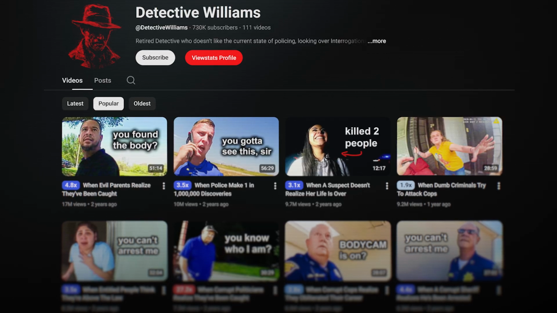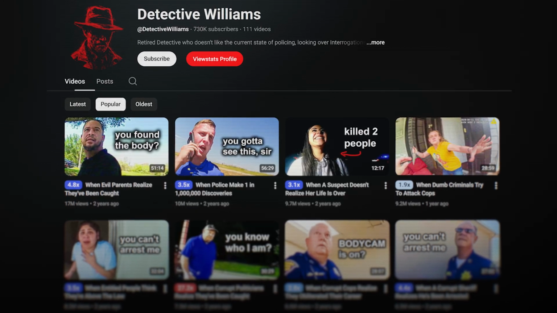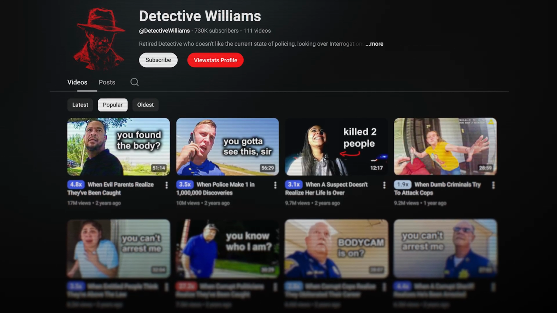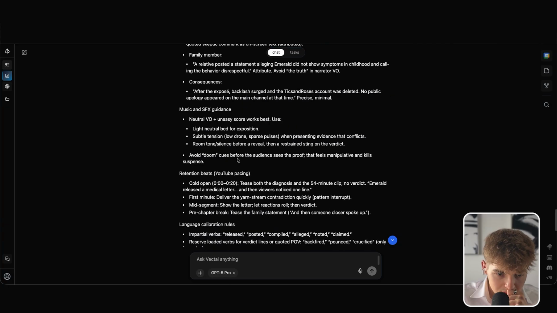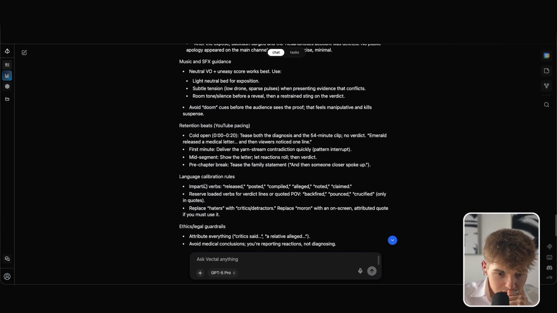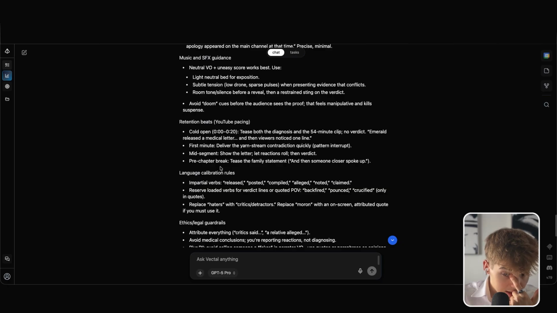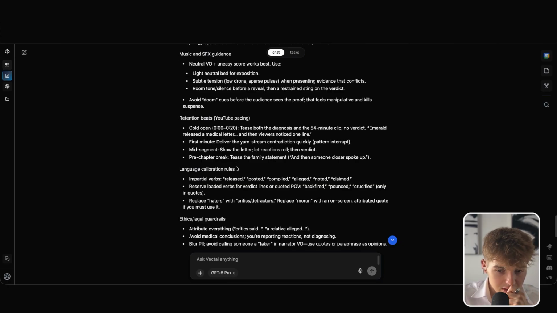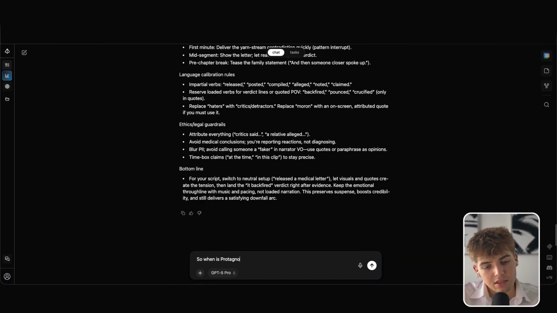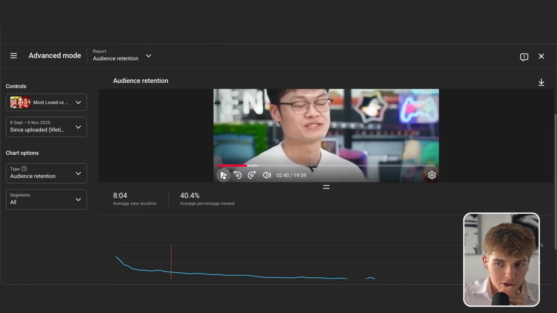Yeah, I do agree with this, because this is something we've been dealing with a lot on the crime channel, because it kills the suspense, and I do think that the antagonist-protagonist language should probably be used more so at the end of the segment, not at the middle. Consequences. Attention code open. Language, impartial verbs reserved, loaded for the verdict lines that quoted POV. Replace haters, replace modern with an on-screen. So when is protagonist/antagonist language superior? But okay, let's continue.